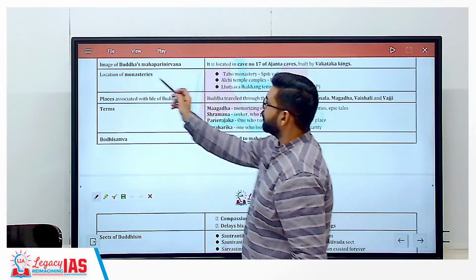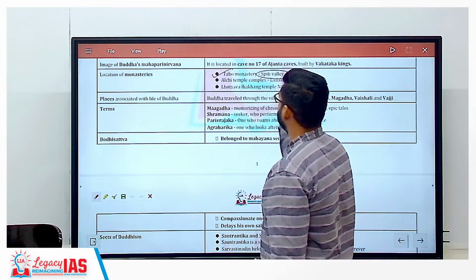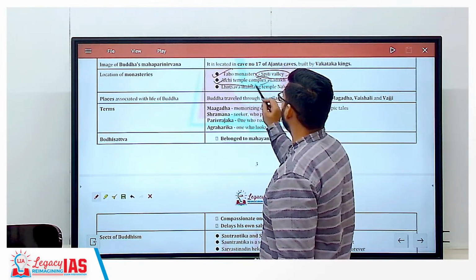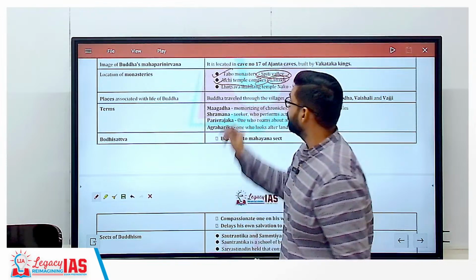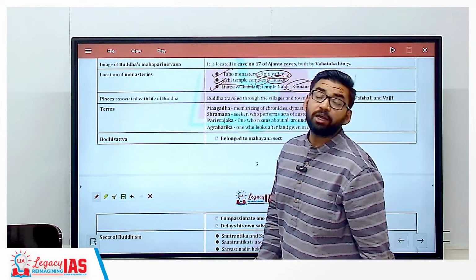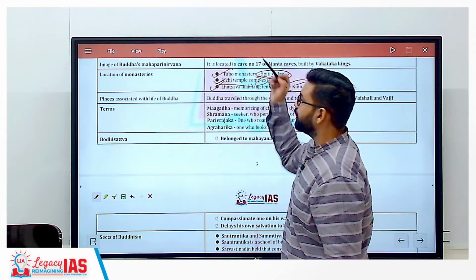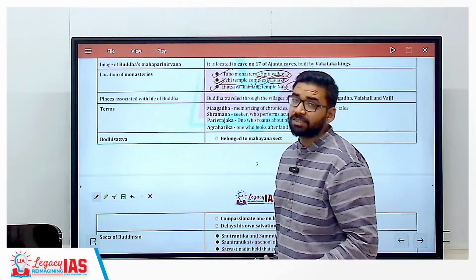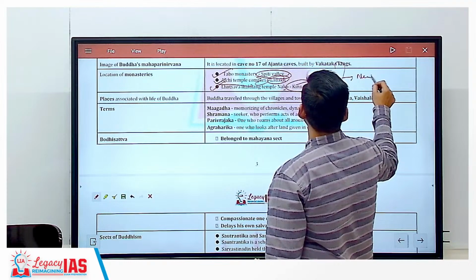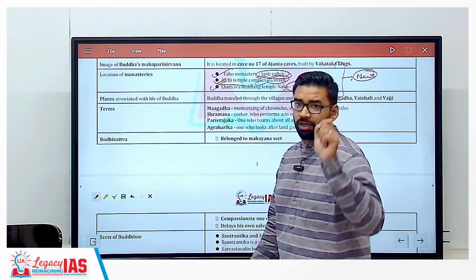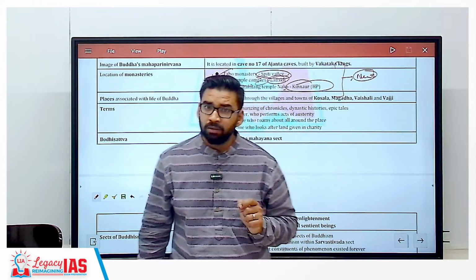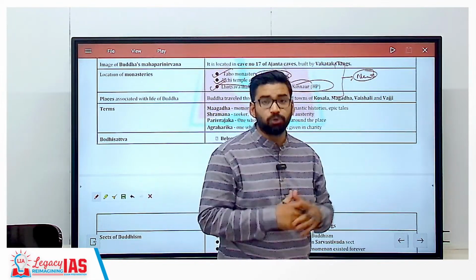So, location of monasteries, like Tabo Monastery in Spiti Valley. Clear? Then Alchi Temple Complex in Ladakh. Then Lhalung, Lakhang Temple, Nako, Kinnaur, Himachal Pradesh. These three monasteries were asked in the UPSC examination because these were in the news. That is why I am telling you, focus on current affairs as well. Last year, Prime Minister Modi visited Nepal. Okay, the occasion of Buddha Purnima.